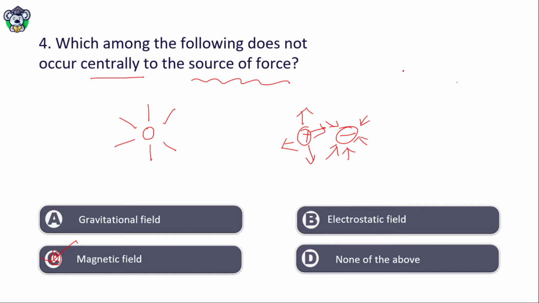Look here, if there is a bar magnet, this is north and this is south pole, so the magnetic field will always be north to south. You cannot divide the north pole and south pole; both always exist together, so the magnetic field is not central to the source of force.